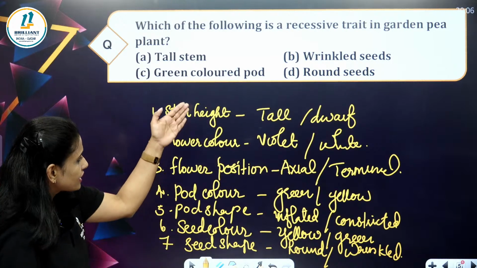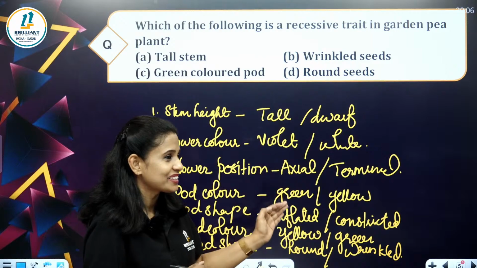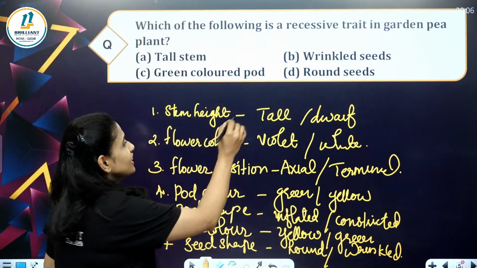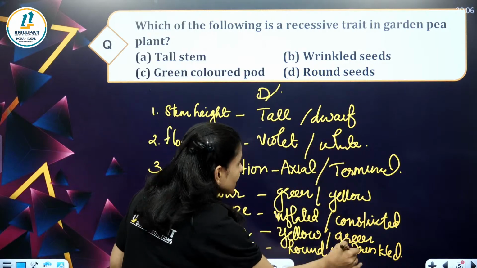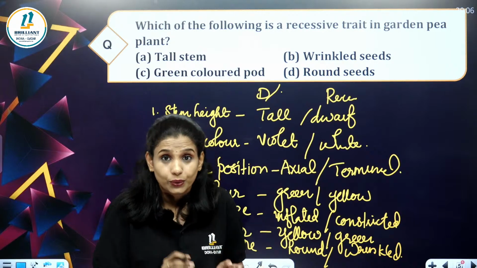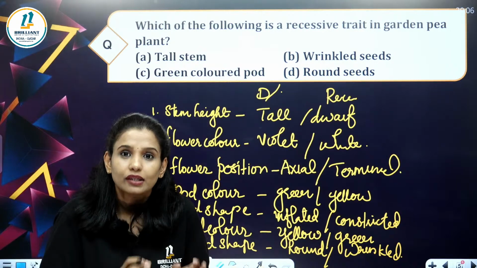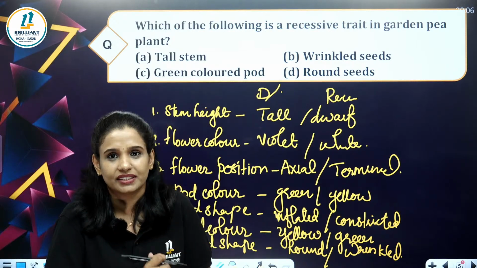Here you can see the first one marked here. In these contrasting characters, the first ones marked here are all dominant characters, and these are recessive characters. Dominant characters are those which are expressed in both homozygous and heterozygous conditions.